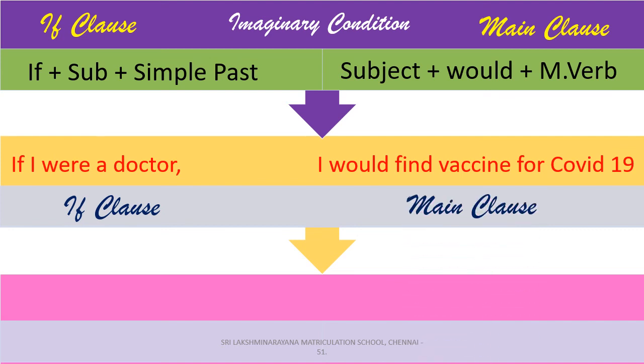So in reality, you are not a doctor. You just imagine to be a doctor, that if you were a doctor, you would find vaccine for COVID-19. And so in this type 2, we should use simple past tense in the if clause part and use modal verb along with the present form verb in the main clause part.